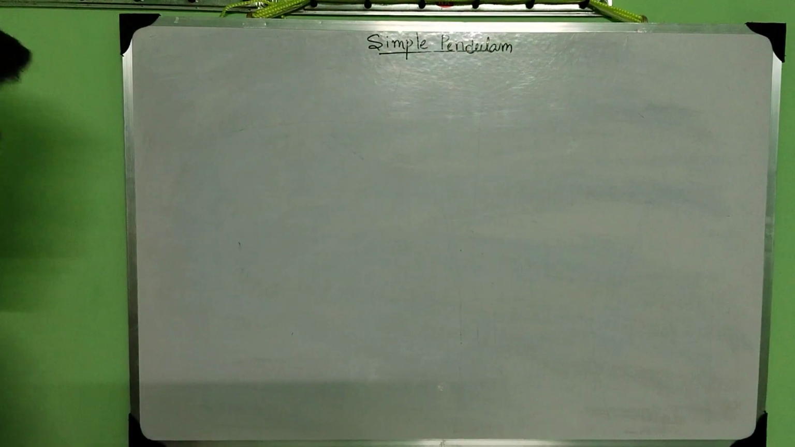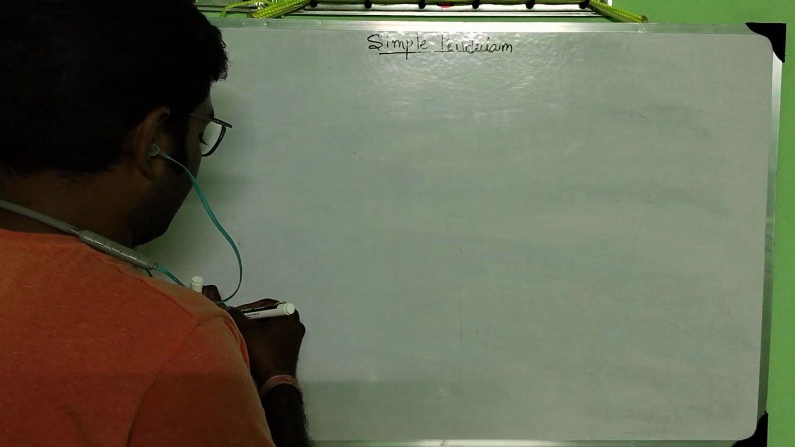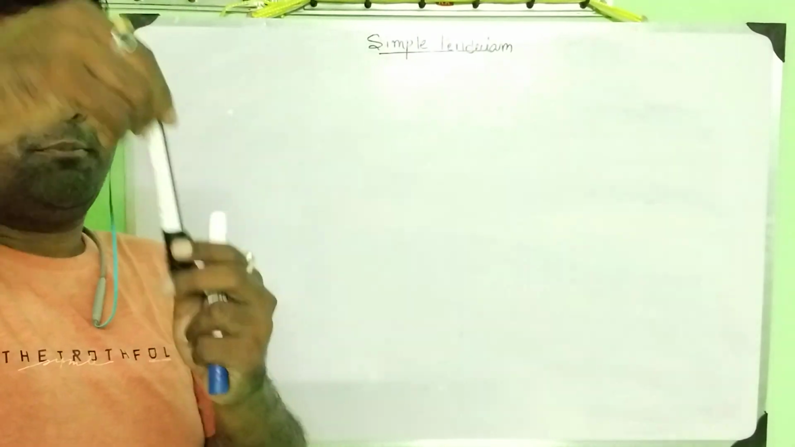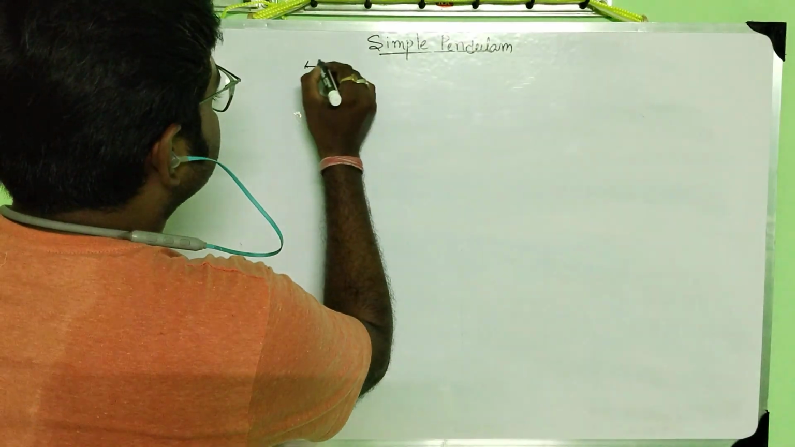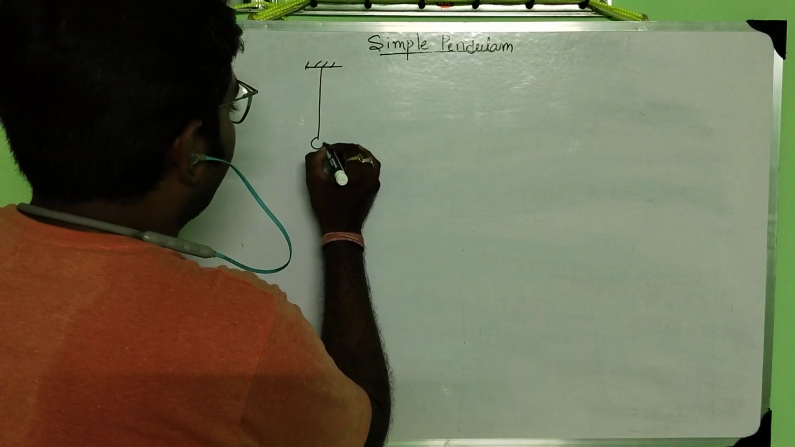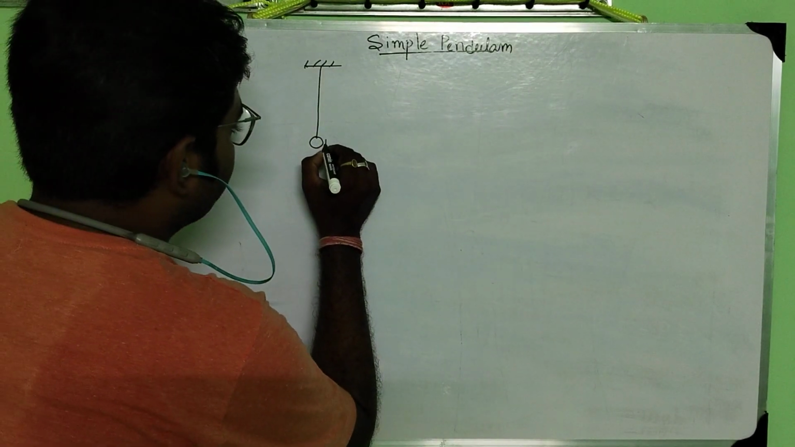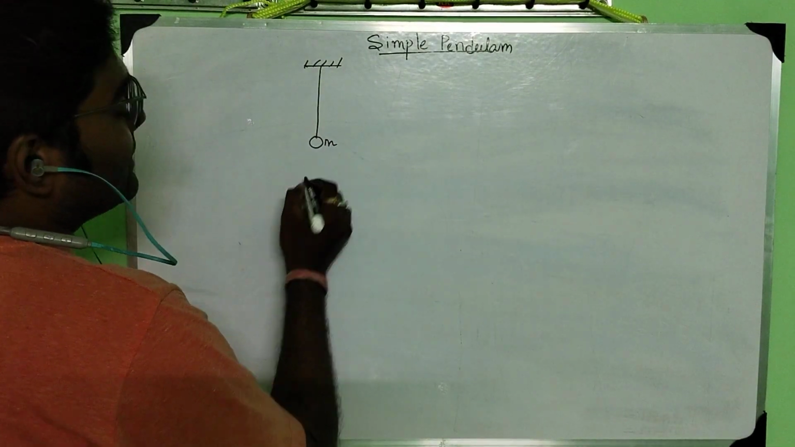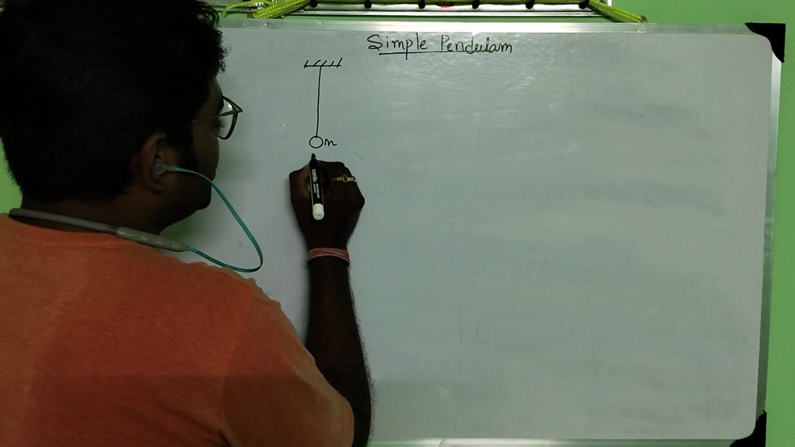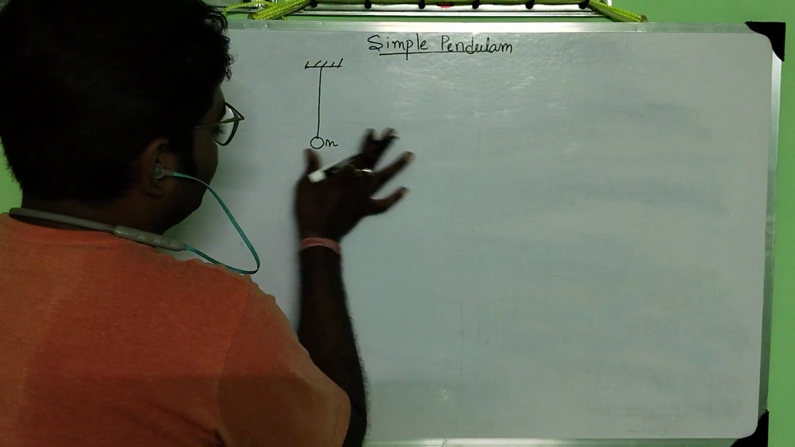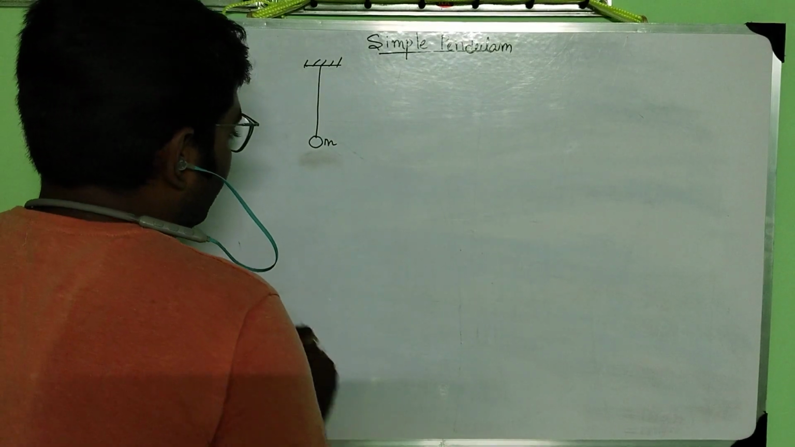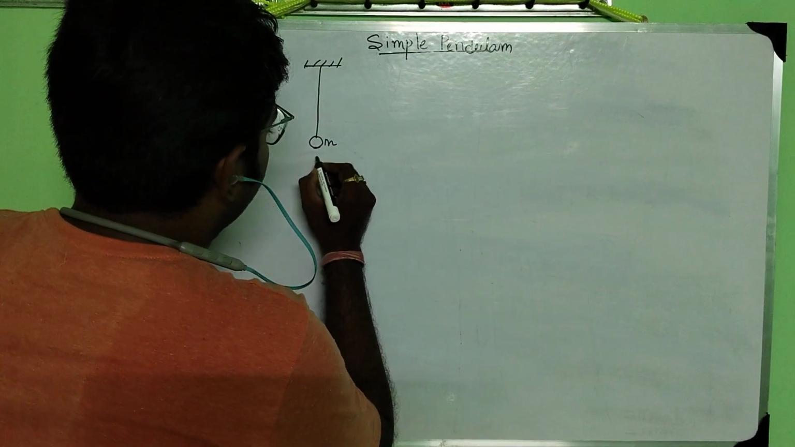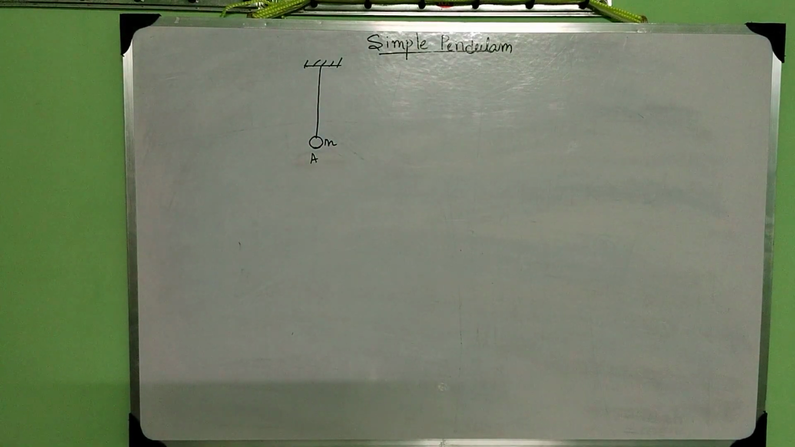What is a simple pendulum? Pendulum means, let's say this is the string, and if I connect a bob of mass m, this is the simple pendulum. Now this is position B, and let's say this is position A. So this is the initial position.